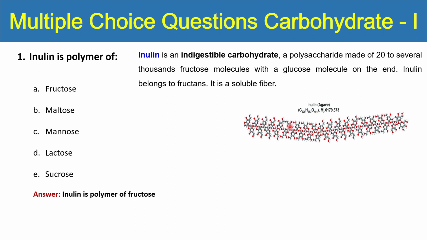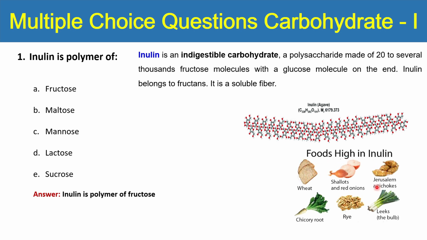In this diagram you can see that there are many hundreds or thousands of small molecules of fructose which are joined together to produce inulin. This is the molecular structure of inulin, and inulin is present in vegetables, for example wheat, chicory root, shallots or onions, leeks and rye. These are a few of the sources in which inulin is heavily present. Inulin is used for weight loss purposes, and it is also prescribed for travelers diarrhea. Whenever you travel at national or international level, you should take more onions or inulin so that you can avoid travelers diarrhea.